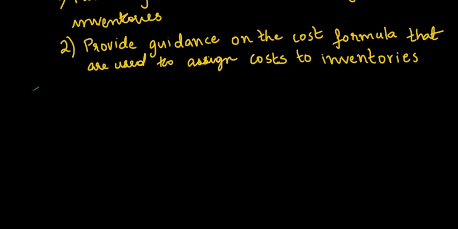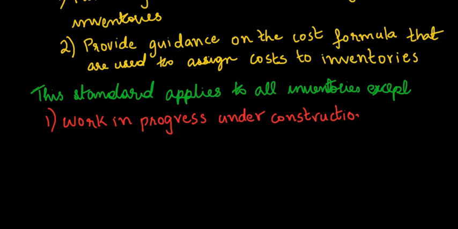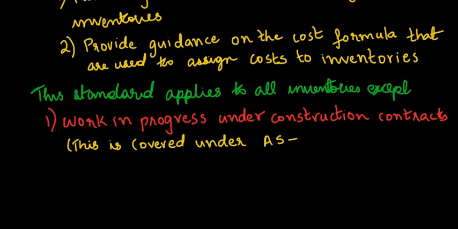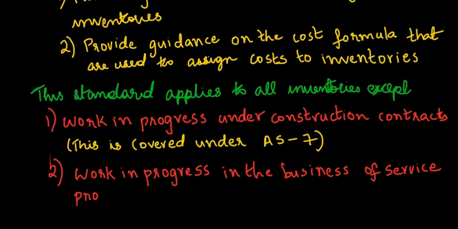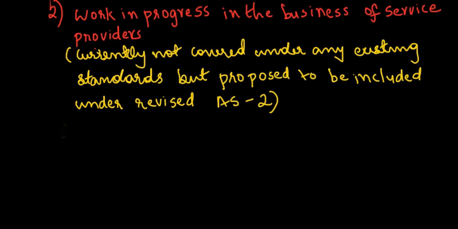This standard applies to all inventories except the below given items, since separate standards have been individually assigned for their implementation. A. Work in progress under construction contracts. B. Work in progress in the ordinary course of business of service providers.